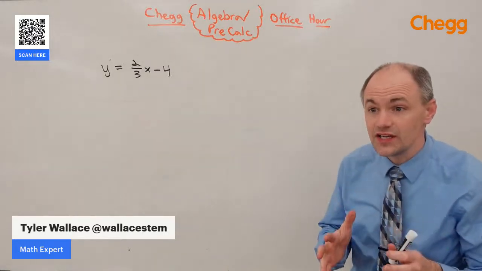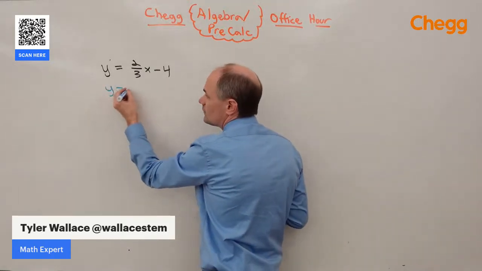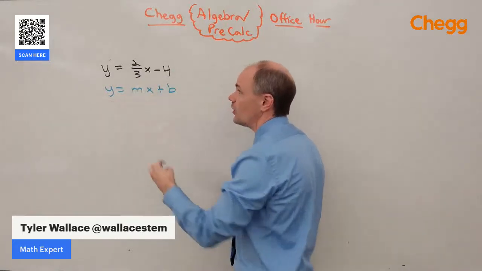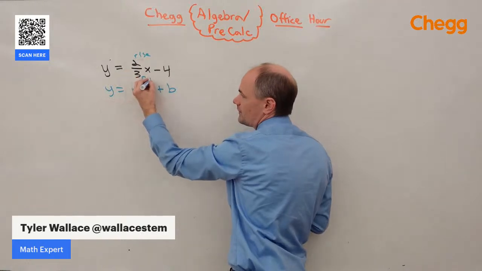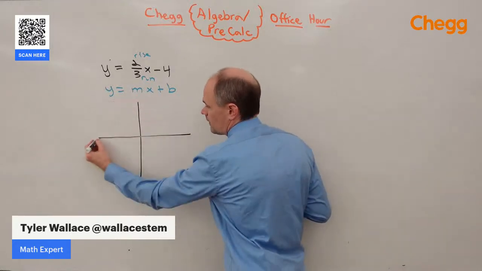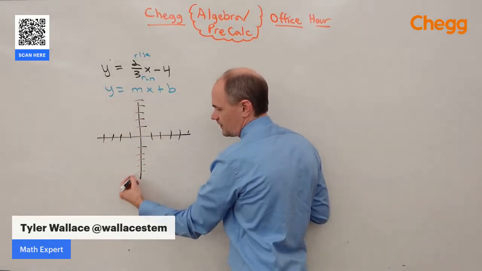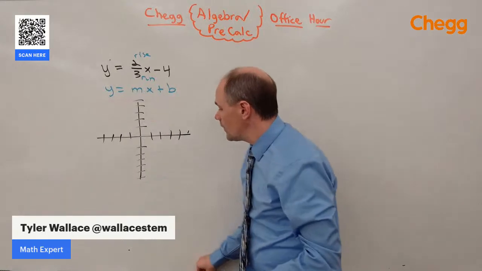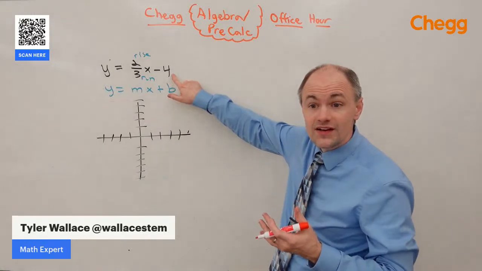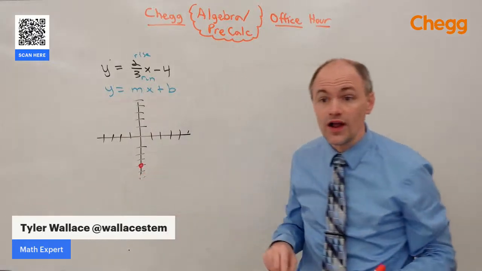This is a linear equation. And we know a linear equation is of the form y equals mx plus b, where b is the y-intercept and m is the slope, the rise over the run. So if I wanted to graph this linear function, we'll give ourselves a little grid here. Hopefully we got enough tick marks on here. When we're graphing this linear function, b is where the graph starts. Our starting point here is negative 4. So on this y-axis, we're going to start down here at negative 4,